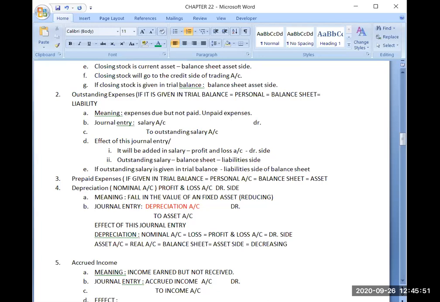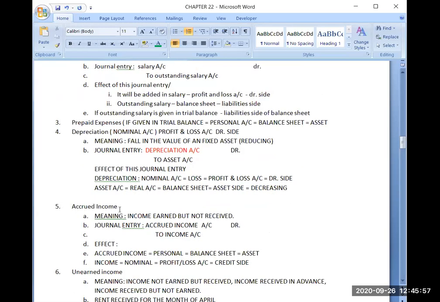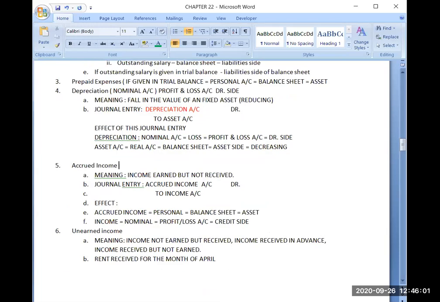So I have discussed both ways. If the account is given in adjustment, what to do? If the account is given in trial balance, then what to do? Now, accrued income is what type of account? Very good.